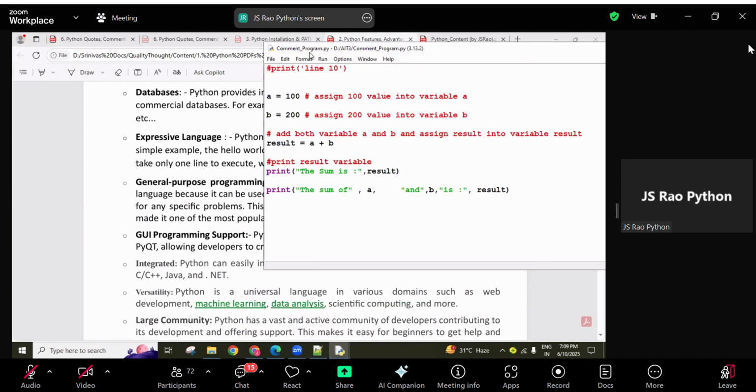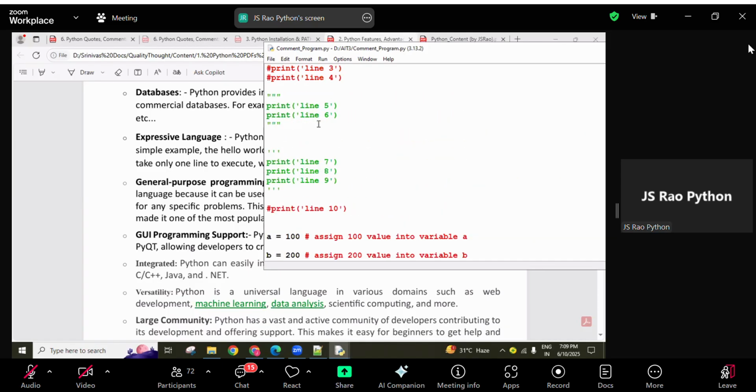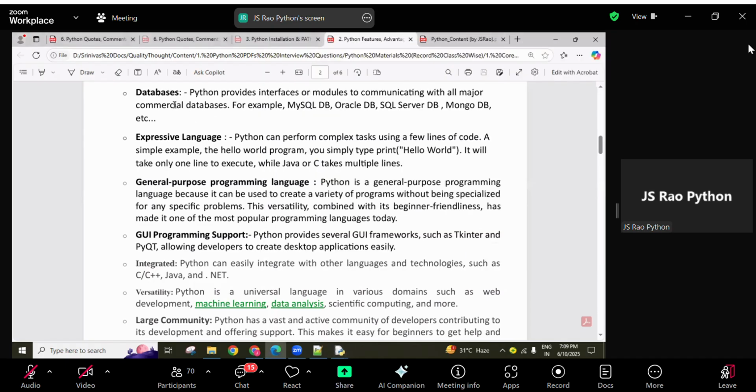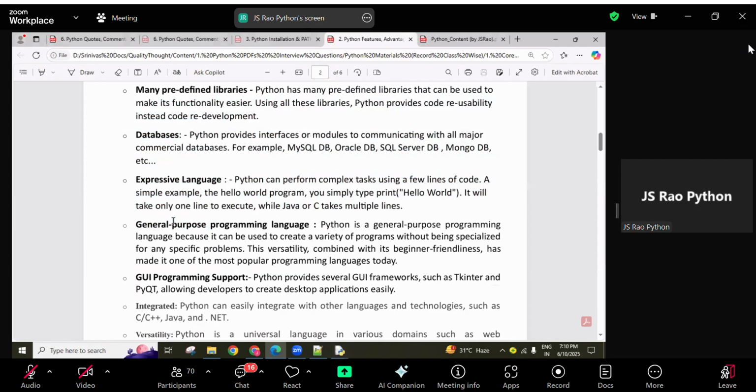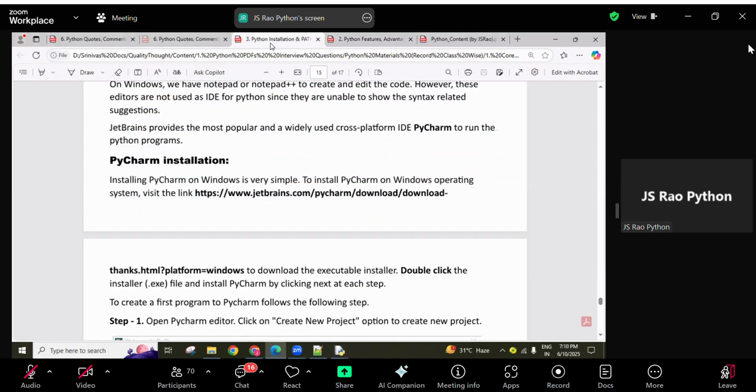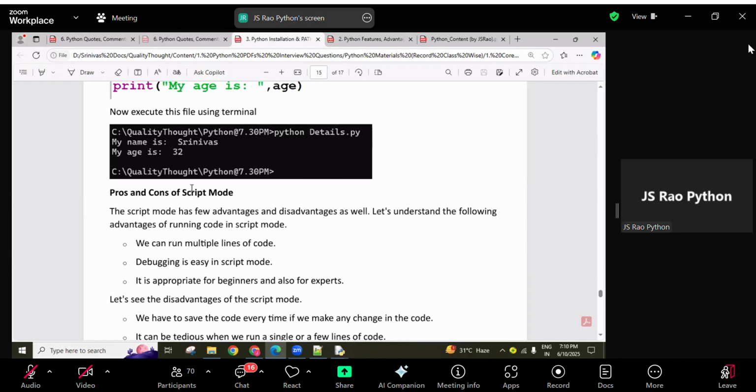There are no separate programs there. For the first Python program, how to create one is just like this one. This file is how I created it today, same like that. Yesterday I created a file using just print statements, print line 1, print line 2. I just explained how to create and how to execute, that's it. So you can access that material and read it, that's enough.